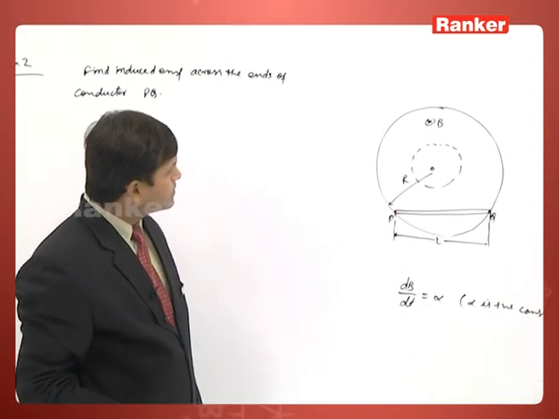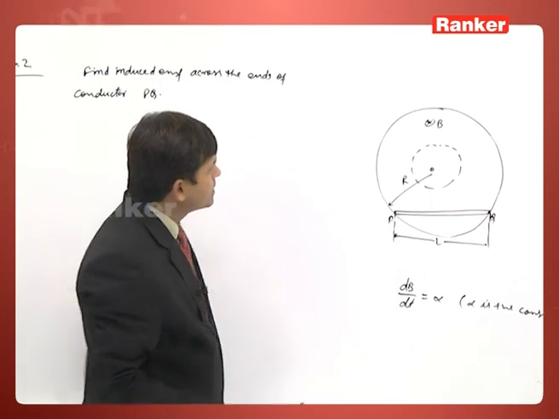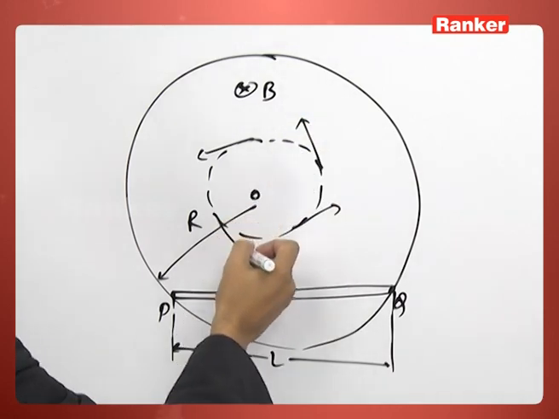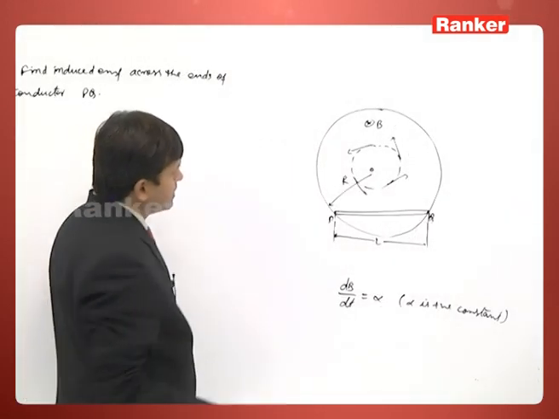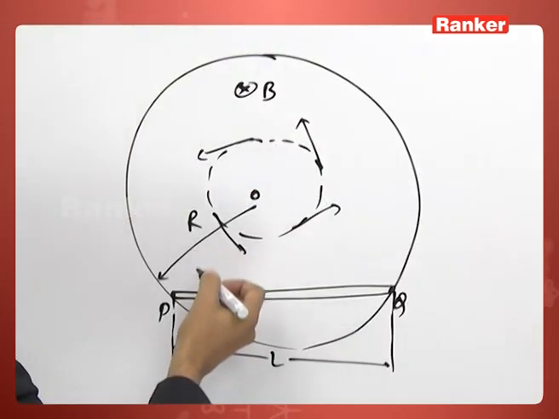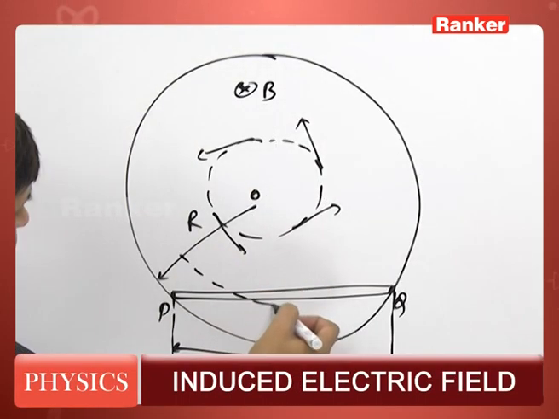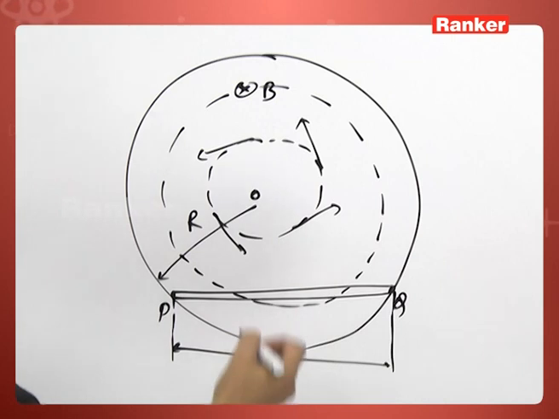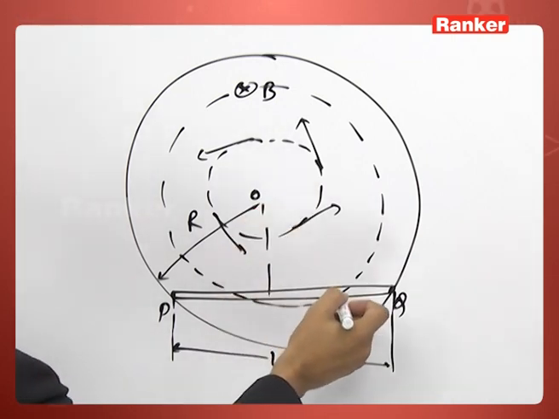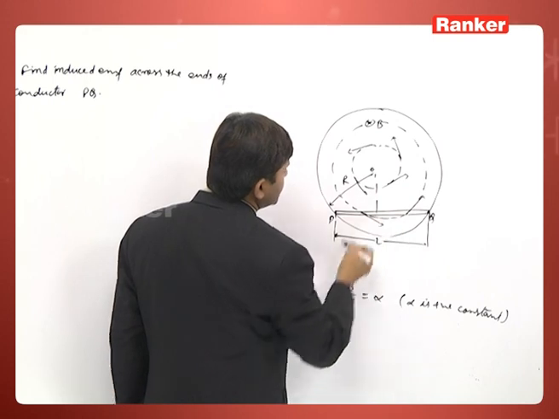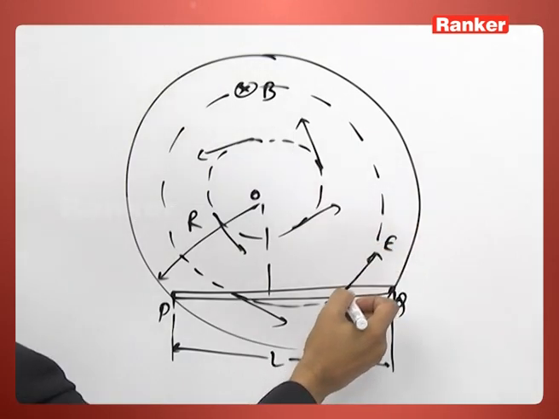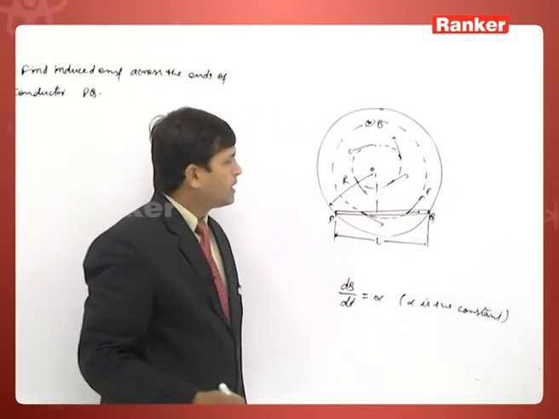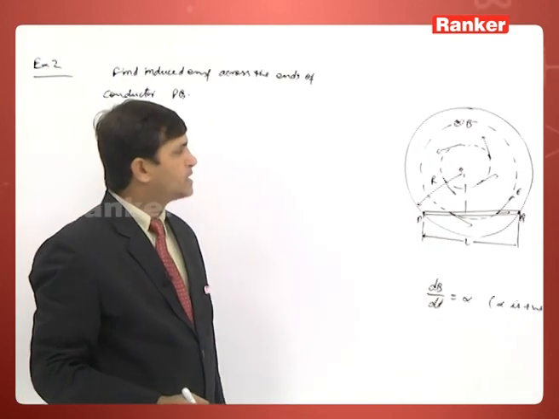If it is placed like this, and the magnetic field is increasing, then here the electric field will be tangential, like this, a tangential electric field. Similarly, if I take a bigger circle like this, the electric field lines will be here also, like this. So there is one component of the electric field along the conductor, and that component will exert force on the electrons in this conductor.